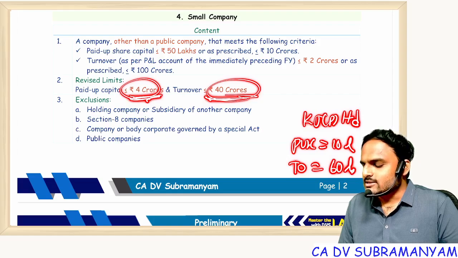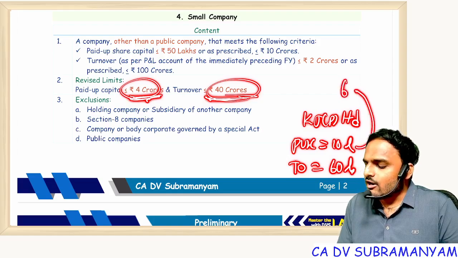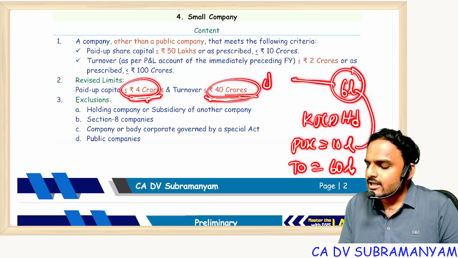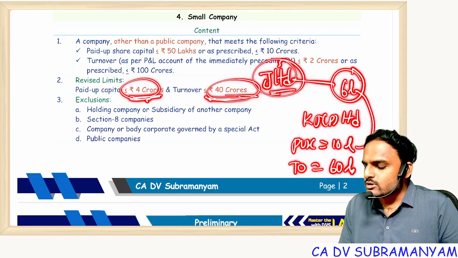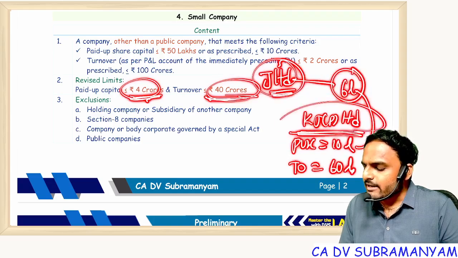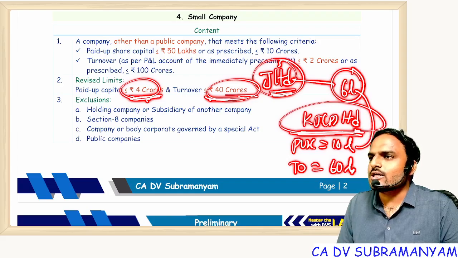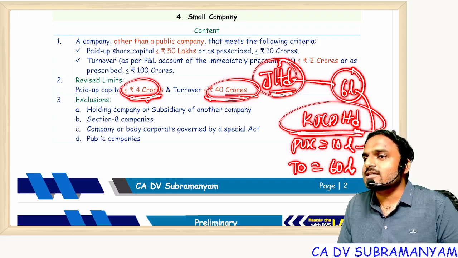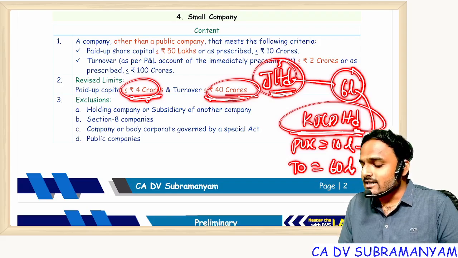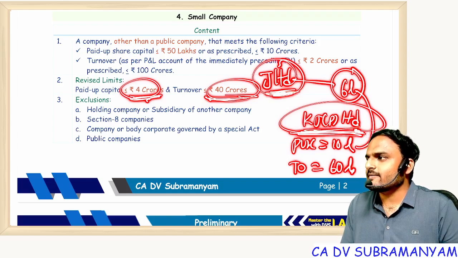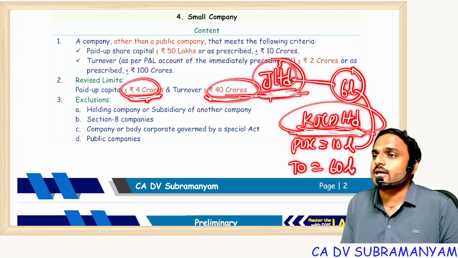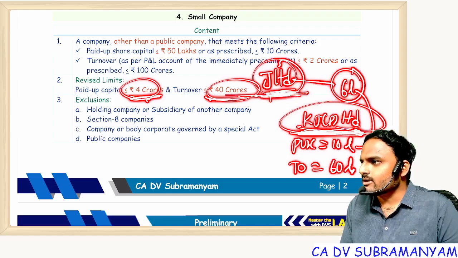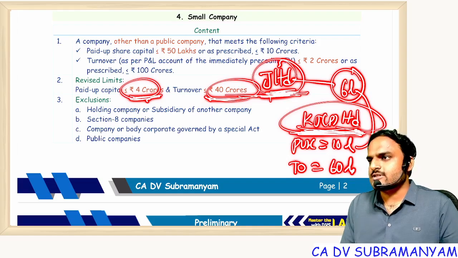Small company. Suppose 6 lakhs out of 10 lakhs is held by J Limited. Now the question is whether Jan'26 Private Limited is a small company or not a small company? Not a small company. Why? It is a deemed public company. Why? It is a subsidiary of J Limited. 60% of the capital is with a holding company. Are you all getting my point? In this way a question comes.